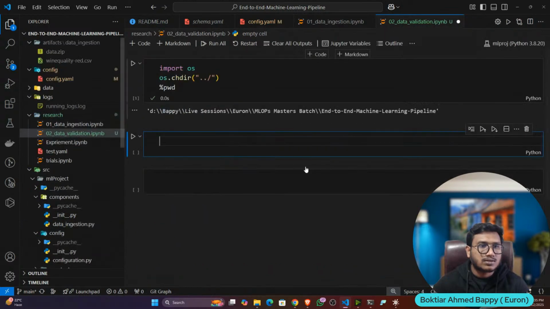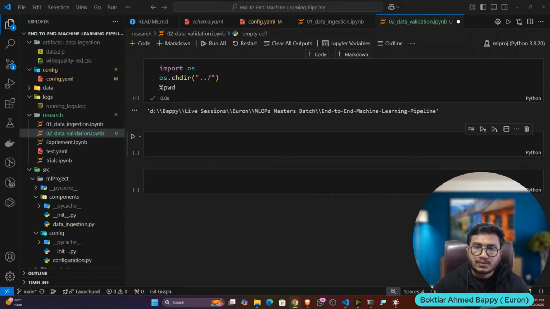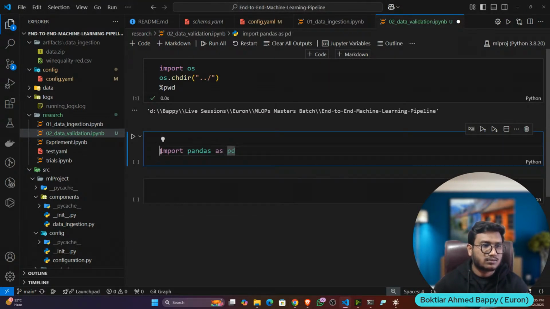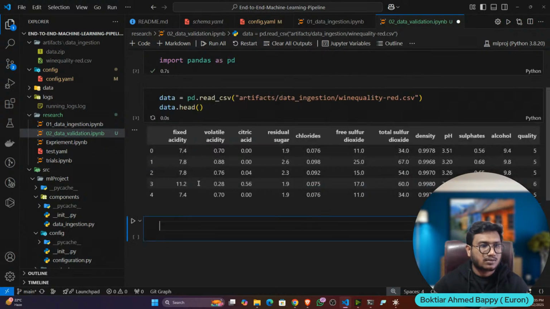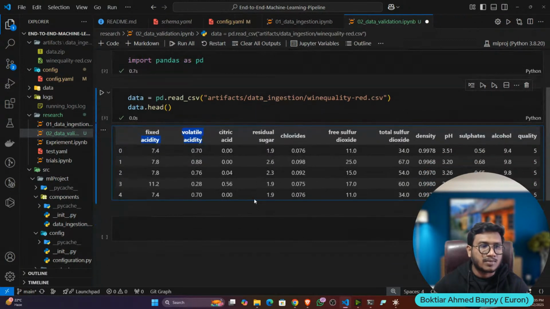Now let's write the entity. But before that, let's load the data with pandas. Then I will load my data. This is my data, and you can see these are the columns I have. Now I'll compare with my schema.